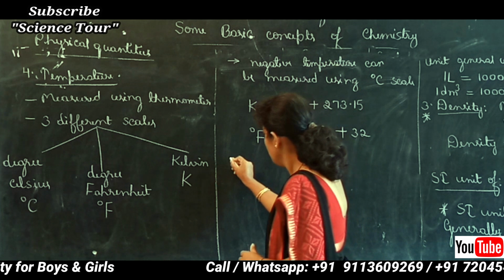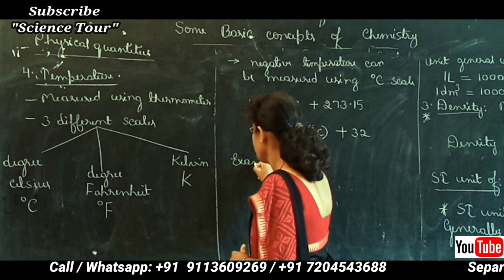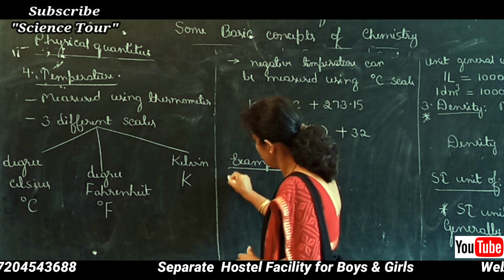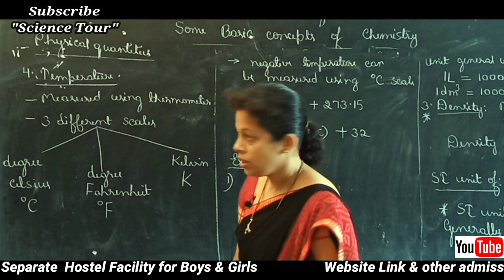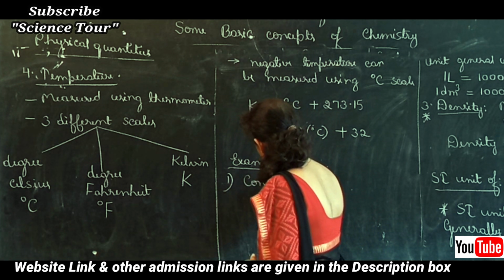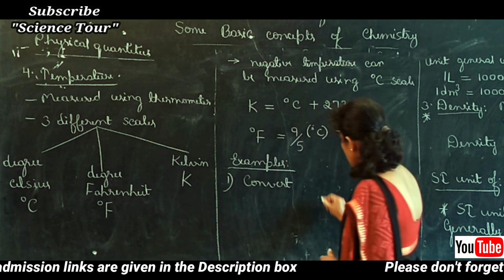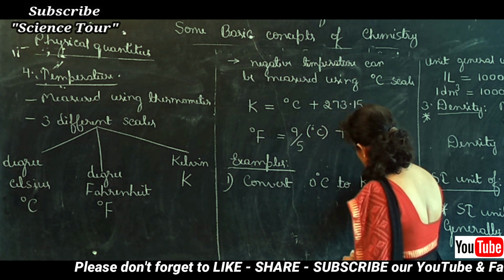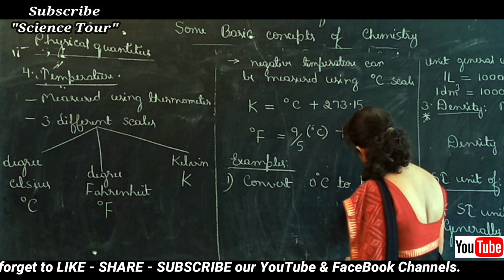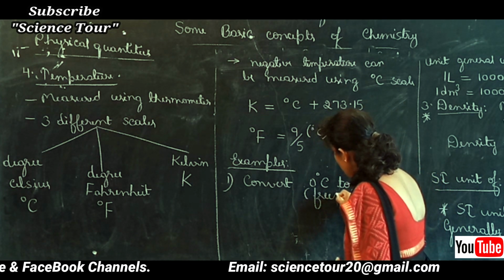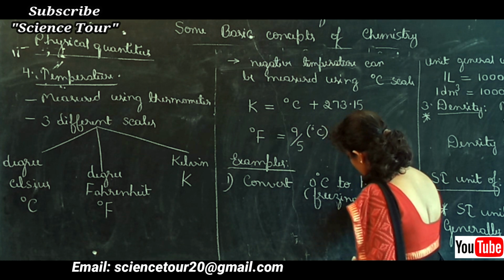Let's take a few examples. First one, convert 0 degree Celsius to Kelvin scale. 0 degree Celsius is the freezing point of water.